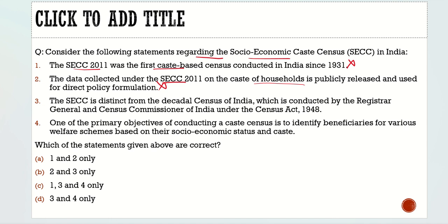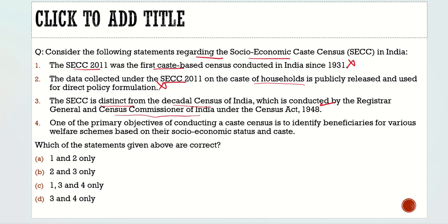Third statement: the socio-economic caste census is distinct from the decadal census of India, which is conducted by the Registrar General and the Census Commissioner of India under the Census Act. Yes, it is distinct. If it had been conducted separately, it would be clearly distinct, but this year's caste census is conducted with the decadal census, so in a way it is not distinct, but at the same time it is distinct. So here, as it has not been conducted yet, the statement would be correct. And it is true, it is distinct, because in the decadal census we did not count all the castes.